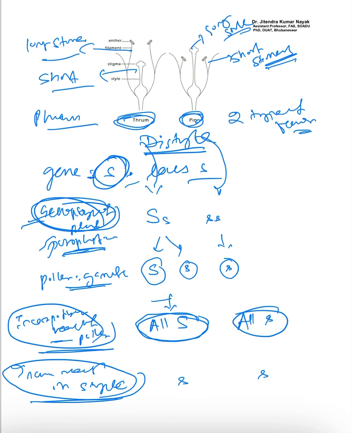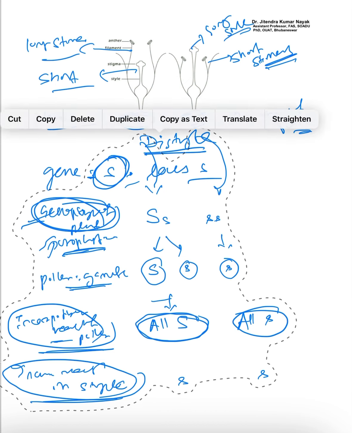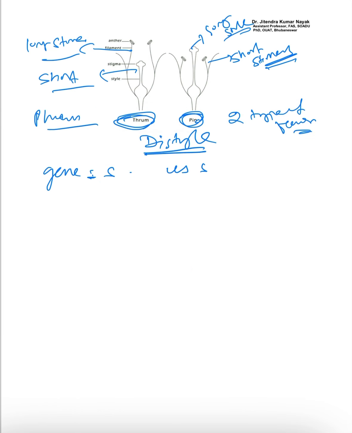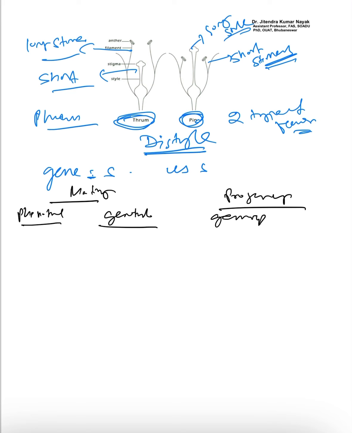Okay, so now let us see what will be the pollen genotype or gamete genotype, and what will be the reaction of the progeny. Okay, so let us do this. If you write the phenotype, here will be the phenotype and here will be the genotype. What is the genotype? And now we will go for crossing or mating. Then what type of progeny will we get? What is the genotype and what is the phenotype?